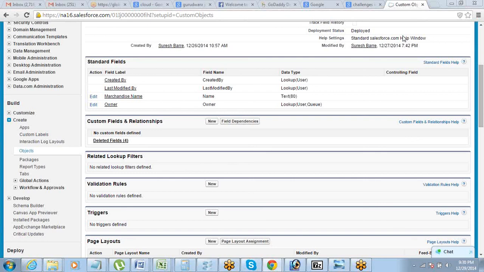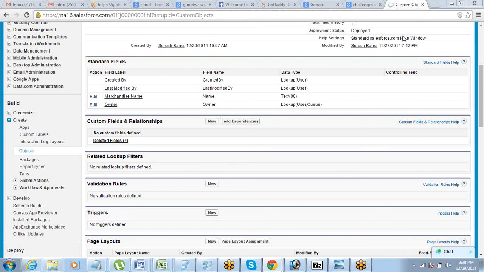Yeah. So basically the concept is that sometimes you are designing a big application which will take you 2 months. You start designing the small parts of it, but you don't want the end users to see any part of it. As of now, you just keep it in development. Once everything is ready, then you will go and deploy all those things together. So that is the concept. Fine.